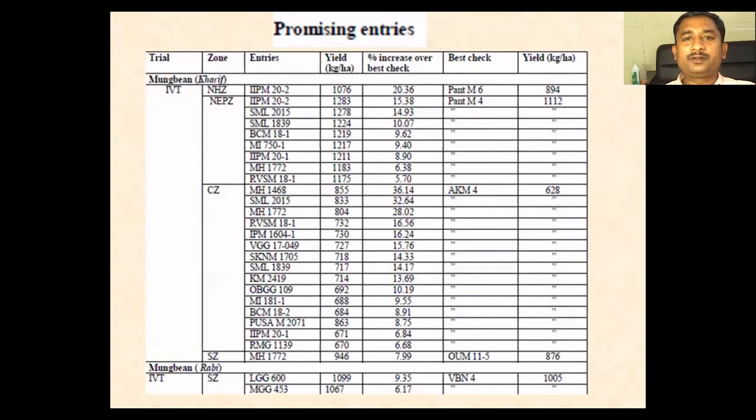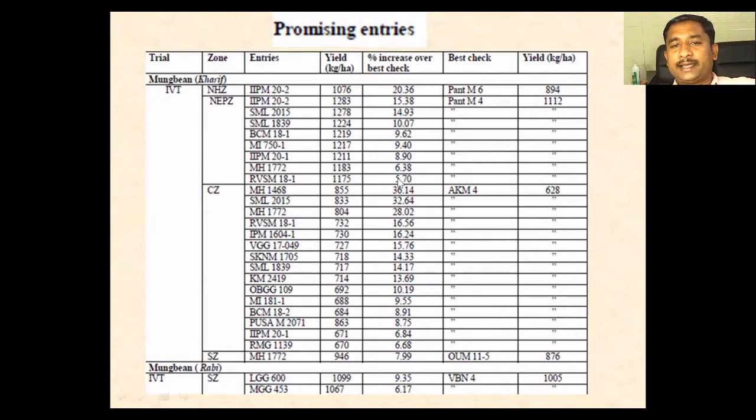If you look into the promising entries, in the case of IVT, you see here this IIPM 20-2. It has got a percent increase over the best check of around 20%. The best check here is Pant Mung 6. The Pant Mung yield was 894, and over this it has got around 20.36% yield superiority.